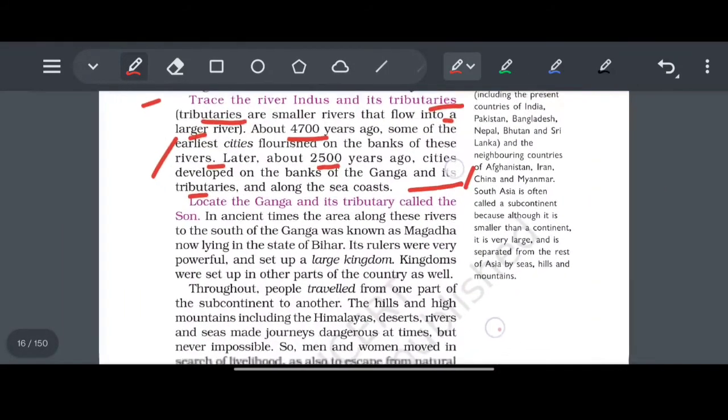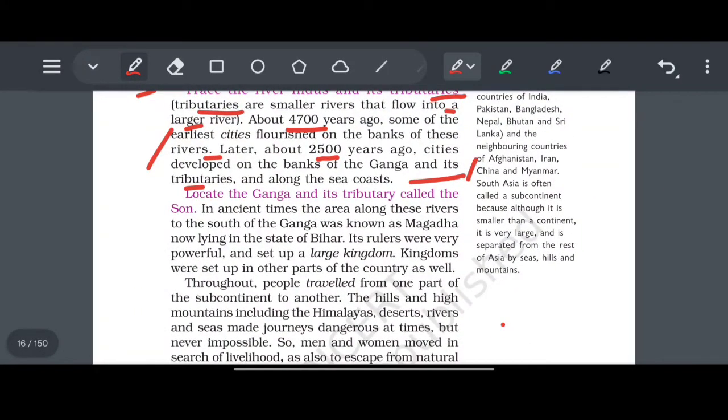Lets see. In ancient time, the area along the rivers to the south of the Ganga was known as Magad. Magad. पता है आप लोगों को मगध जो चंद्रगुप्ता जो धनानंदा डायनेस्टी था. Okay, now lying in the Bihar, the rulers were very powerful and set up large kingdoms set up in the parts of the countries. Kingdoms were set up in the other parts of the countries as well.